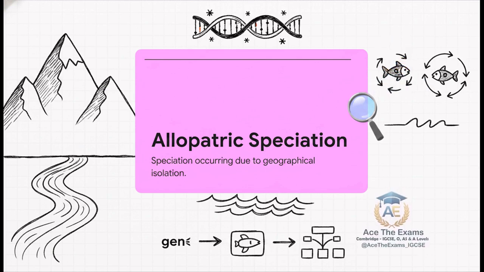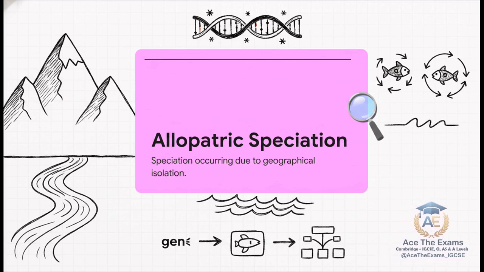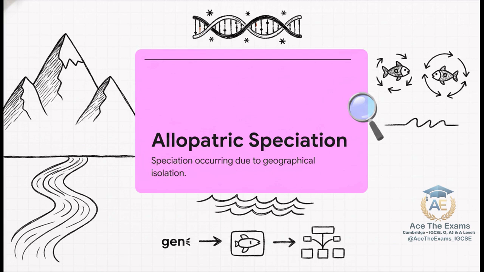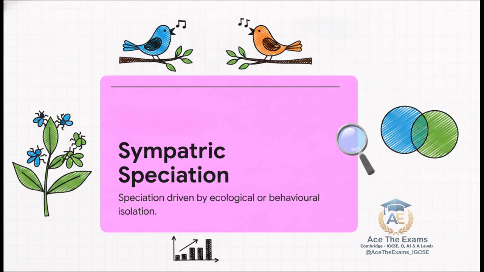Think of massive physical barriers. We're talking mountains, vast oceans, wide rivers. But here's the kicker. Examiners reward candidates who make cross-topic connections. It's not just about pointing out the physical barrier. It's about explaining how that geographical isolation literally stops gene flow, creates different selection pressures, and ultimately drives genetic divergence. You've got to link this concept right back to your knowledge of mutations and natural selection to hit those top band marks.